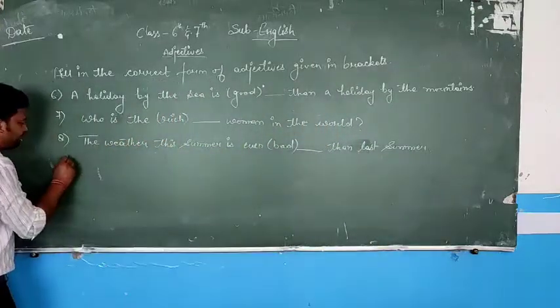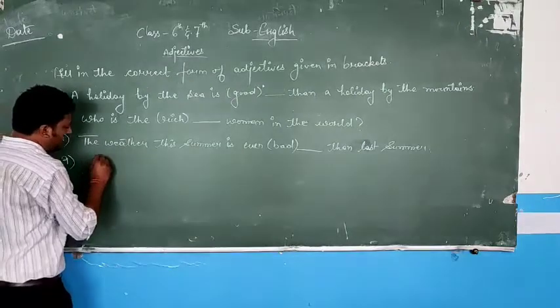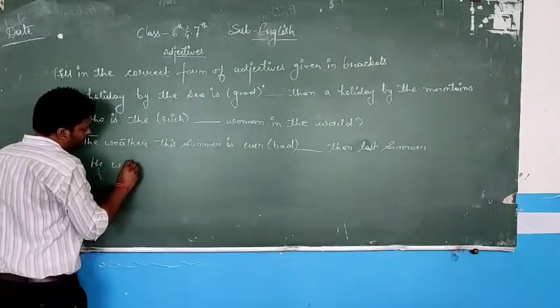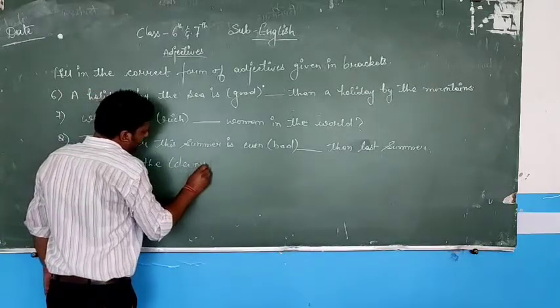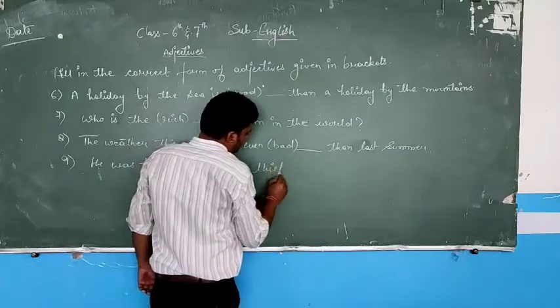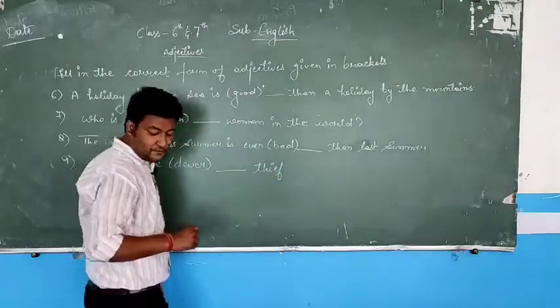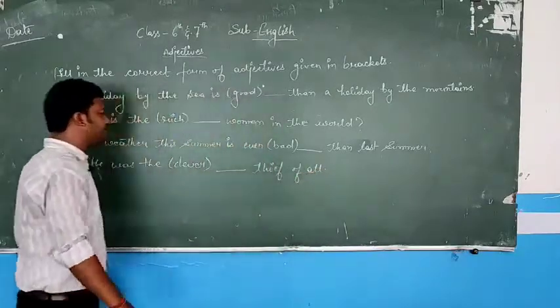The ninth one for your homework is: he was the clever thief of all.